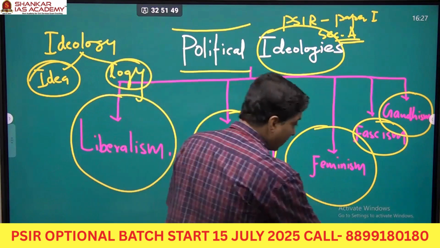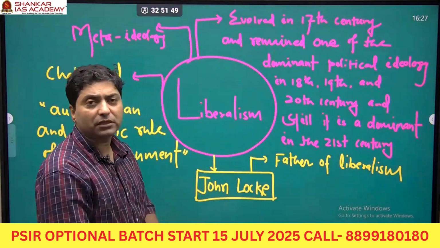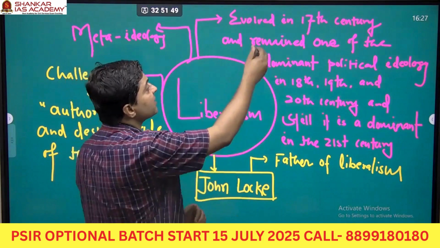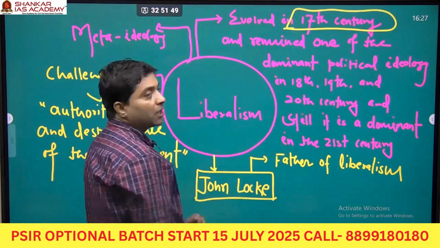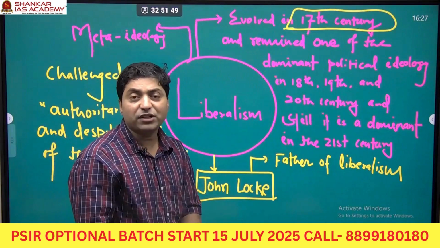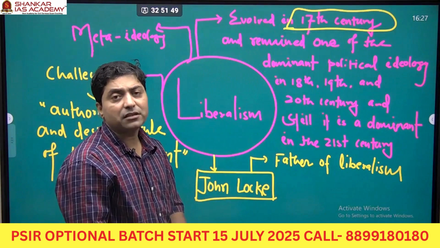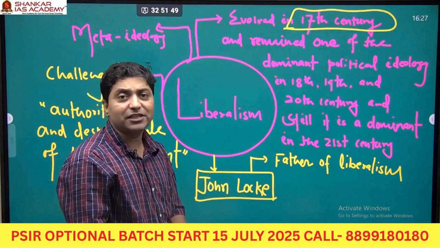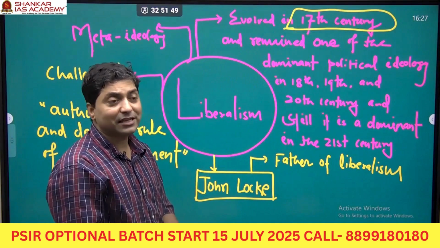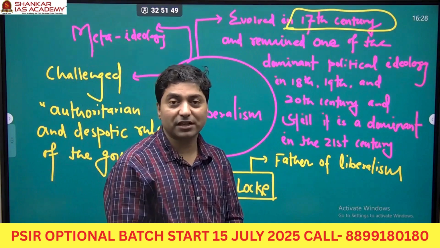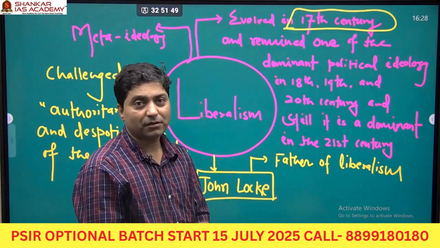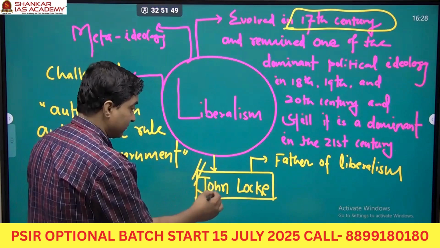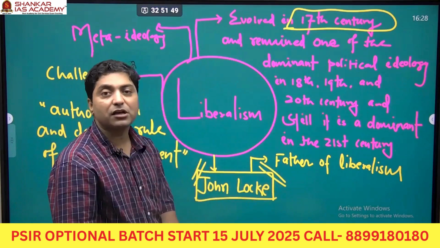The political ideology we are concerned with is liberalism, which evolved in the 17th century. It remained one of the dominant political ideologies in the 18th, 19th and 20th centuries, and it is still relevant in the 21st century. There are liberals, but at the same time there are critics of liberalism. Who was the father of liberalism? John Locke is known as the father of liberalism.